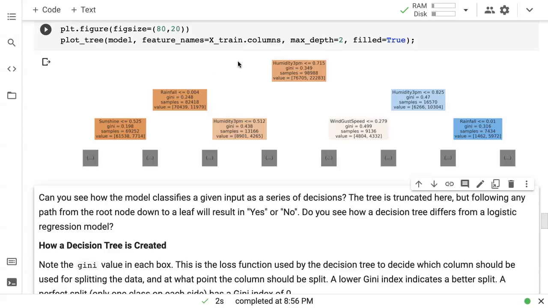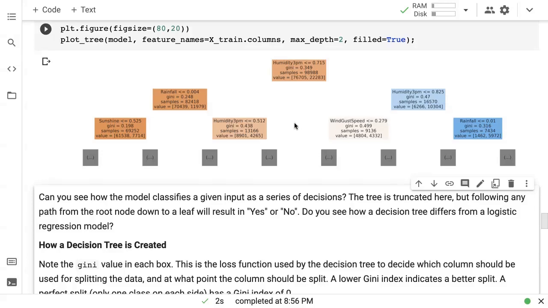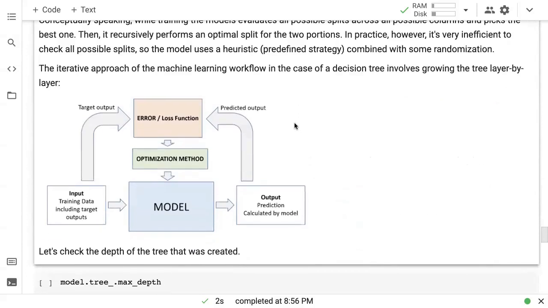Now for this entire data which has humidity less than 0.7, it tries all the columns, all the possible splits and figures out the best split. It turns out that if humidity is already less than 0.7, rainfall less than 0.04 is the best split. And if humidity is greater than 0.7, then humidity less than or equal to 0.825 is the best split. Okay, so that's what is happening here.